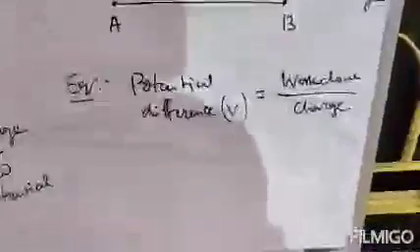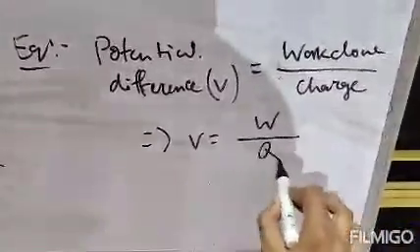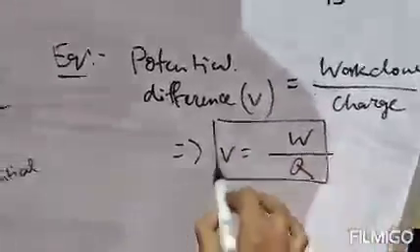So V equals work done, which is represented by W, divided by charge, which is represented by Q. So the formula of potential difference is V equals W by Q. Clear? So this is the formula.